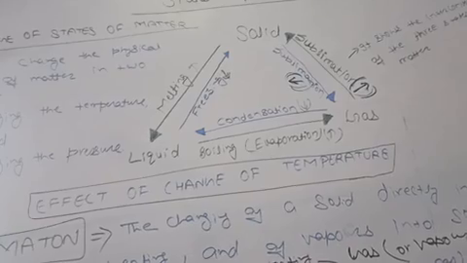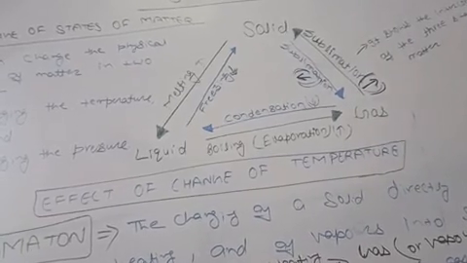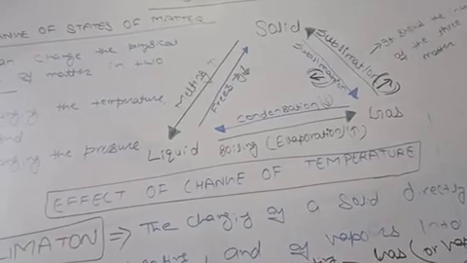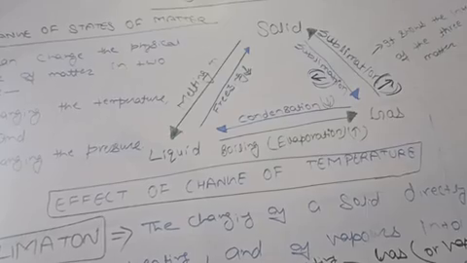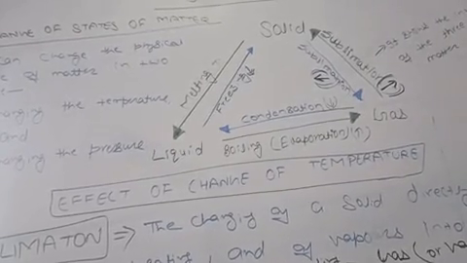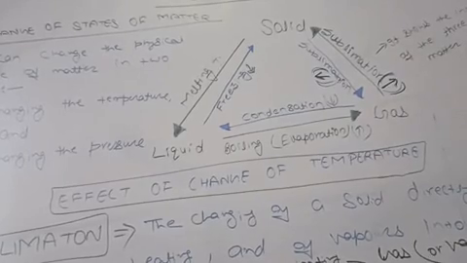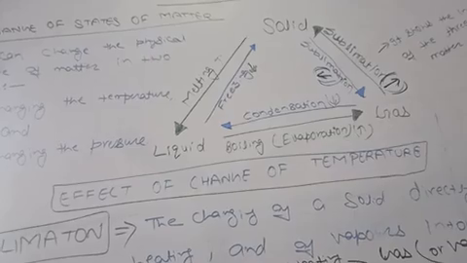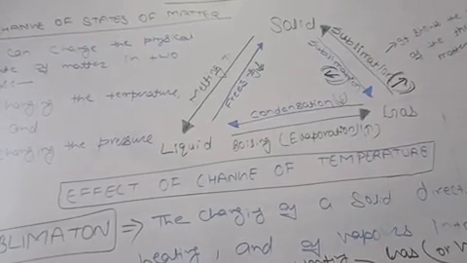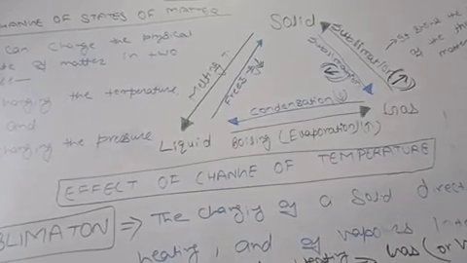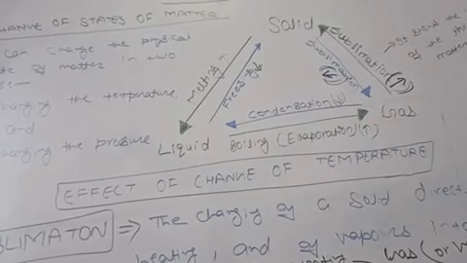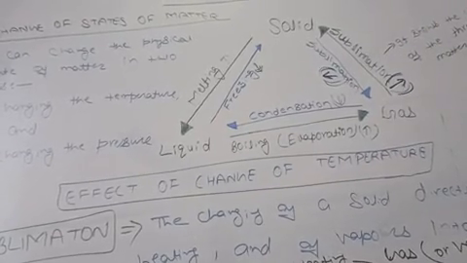Now, ammonium chloride undergoes sublimation. When solid ammonium chloride is heated, it directly changes into ammonium chloride vapor without passing through the liquid state. And when hot ammonium chloride vapor is cooled, it directly changes into solid ammonium chloride without passing through the liquid state, meaning directly from gas to solid.